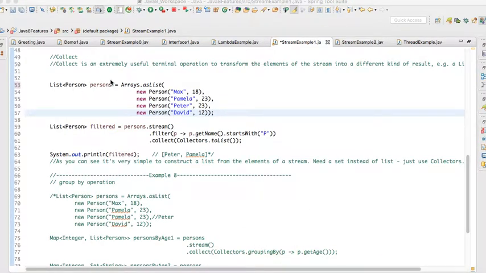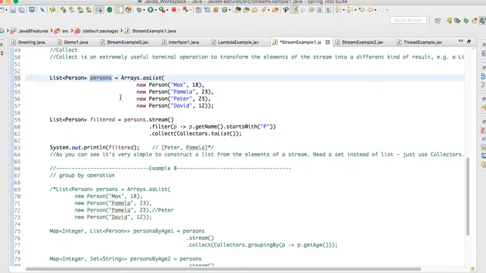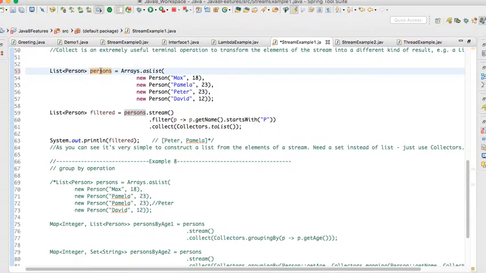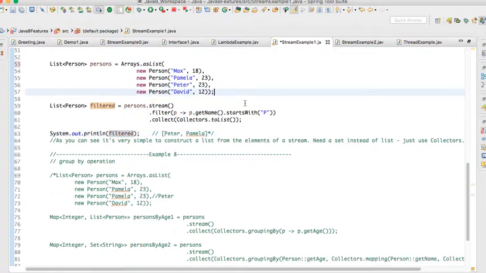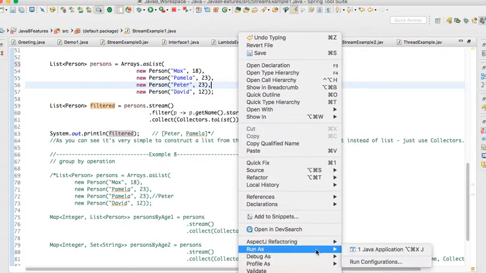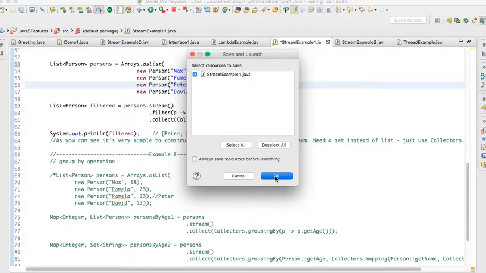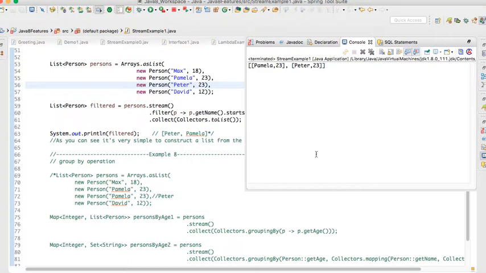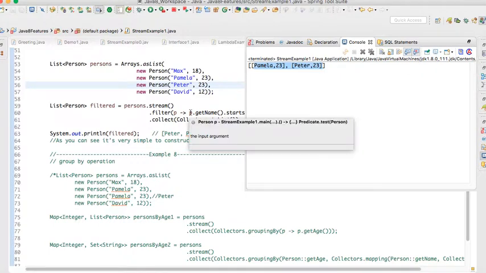So the next example is this one. I have a list of person objects. From this list I am creating a stream and filtering the persons whose name starts with P. Then I am collecting the resulting elements into a separate list and printing it. If I run this example, we will see the persons whose name starts with P. Like this we can filter and apply transformations as part of streams.